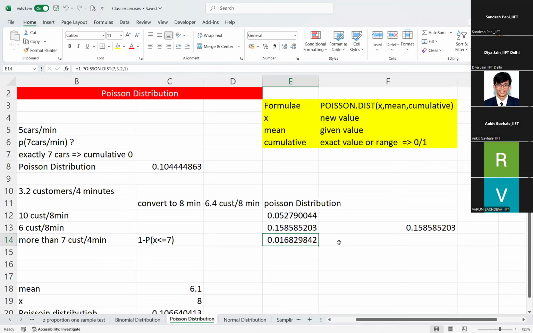Okay. Poisson and binomial are clear. You can do it just using simple Excel. I don't think that can be done in PHStat. I don't know how to do it in PHStat, but I know how to do it in Excel. So that is the case. Hope this is fine.